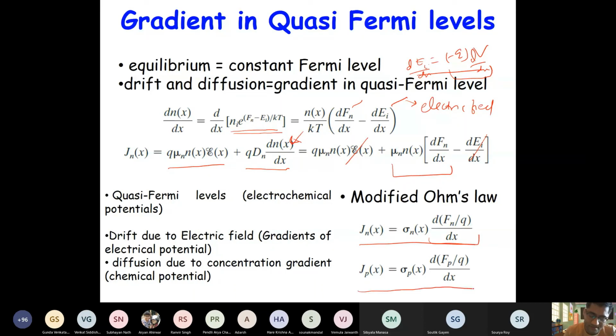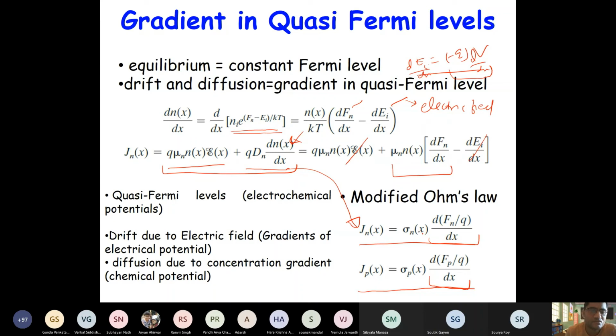Similarly, hole current density is given simply by the derivative of the hole quasi Fermi level. So instead of using the equation with drift plus diffusion, it is equivalent to the equation having the derivative of the Fermi level, right? So your current is always proportional to the derivative of the Fermi level.